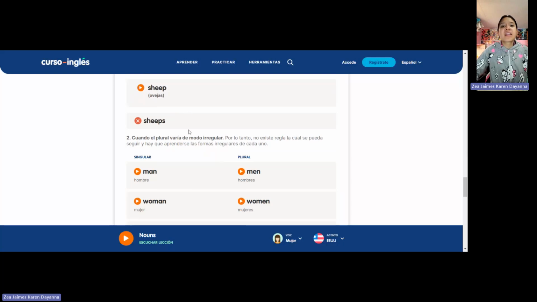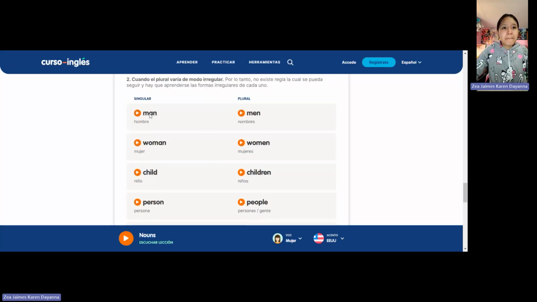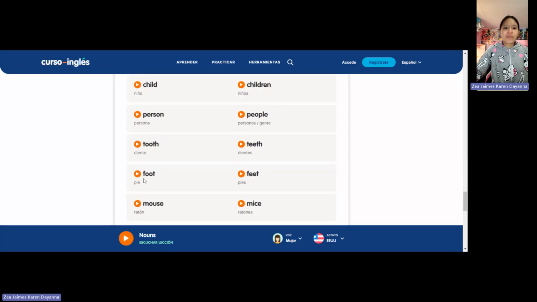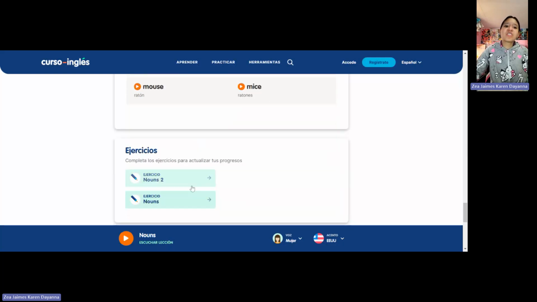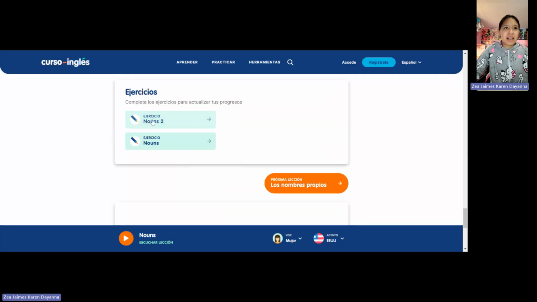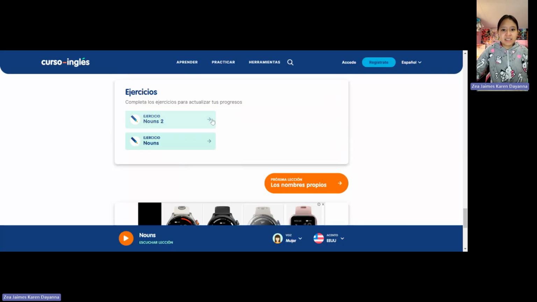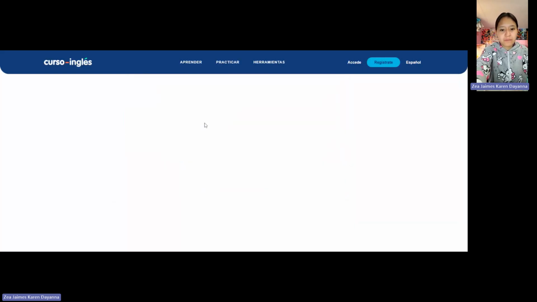For example, the singular is man and the plural is men, woman and women. Okay, so child, children, person, people. Tooth, teeth, foot, feet, mouse, mice. Okay, let's continue with a little exercise. Guys, let me show you the exercise. Give me a few minutes.